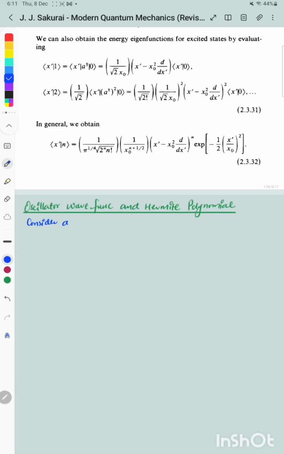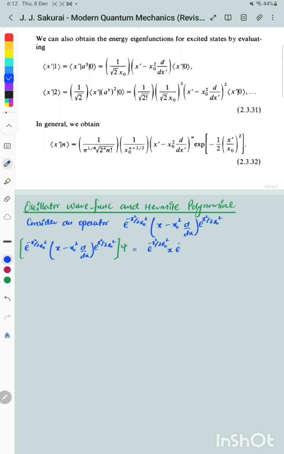Consider an operator that has two exponential forms in position operator and the position operator itself, along with a derivative with respect to x. Since it's an operator, let's apply it on any arbitrary wave function and evaluate further. As a first step, I have just opened up the brackets and named the two terms as a and b.